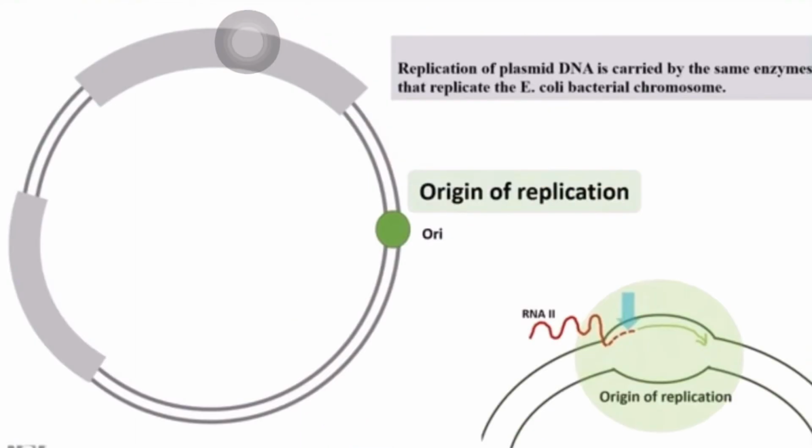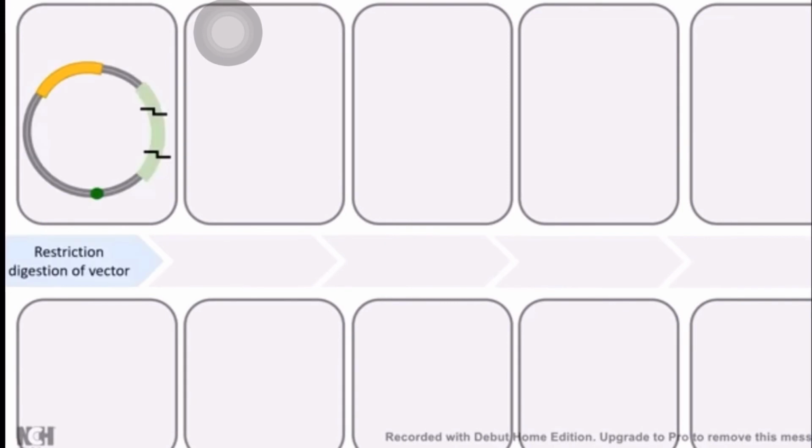The fourth significant feature of a plasmid is that it should have an origin of replication. The origin of replication is the site or sequence where replication will start. So if alien DNA is inserted at this site, obviously during replication, the alien DNA will also be replicated along with the new plasmid generated. So this is about the features of the plasmid. Now let me tell you in brief the entire process. You can see the overall process of this gene cloning.